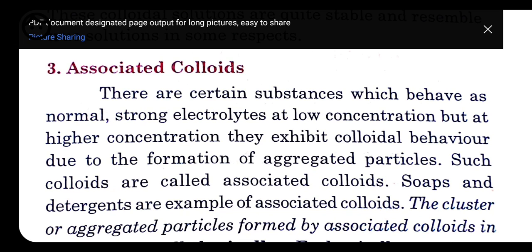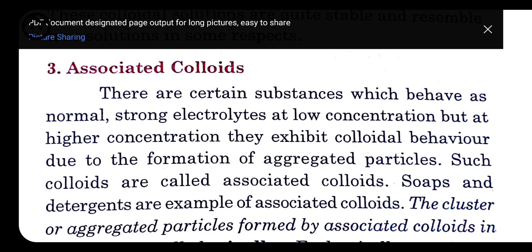Here also aggregation takes place, because on increasing the concentration the electrolyte combines and aggregates with one another, and a cluster forms. This cluster or aggregated particle formed by associated colloids in the solution is called a micelle.